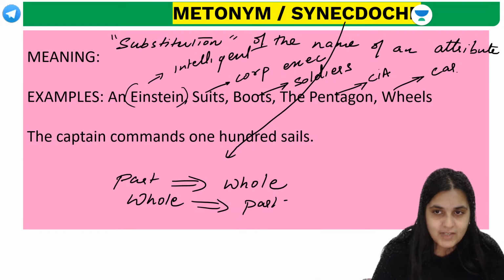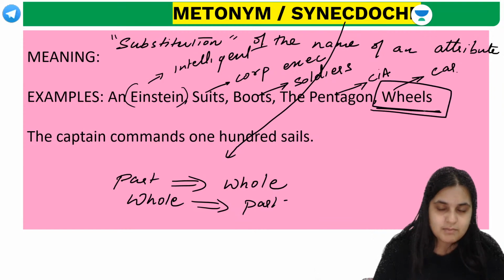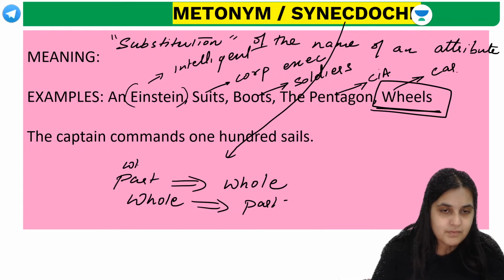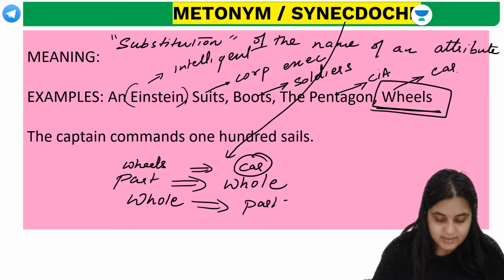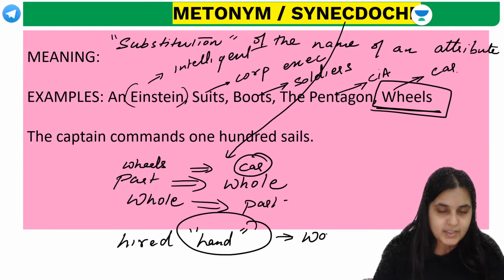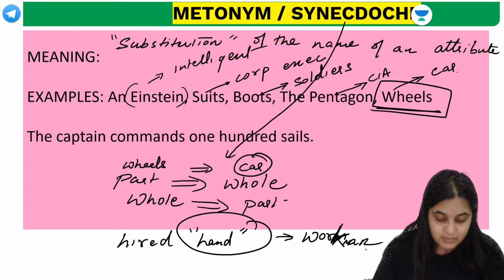Now, this wheels example is an example of a synecdoche. It's a metonym and, more specifically, it's a synecdoche. You're using wheels, which is a part, to represent the whole, that is car. Did you understand the point? For example, if I say a hired hand, that hand, the part, actually represents the whole. It represents a workman. So when you say a hired hand, you're not just hiring the hand. It means that you've hired a workman. Did you understand this? Clear?